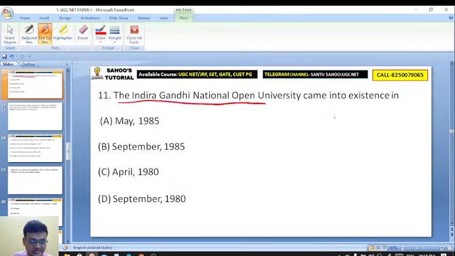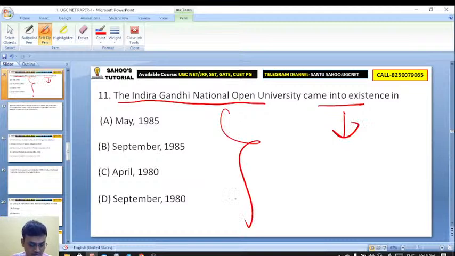Indira Gandhi National Open University came into existence in the year... Excellent. IGNOU came into existence in September 1985.